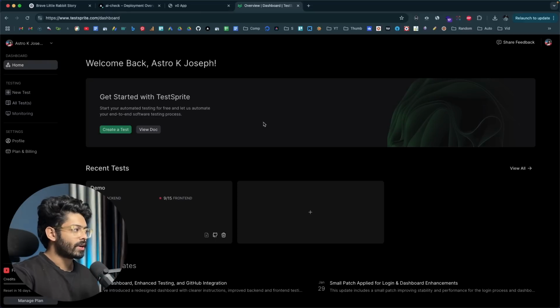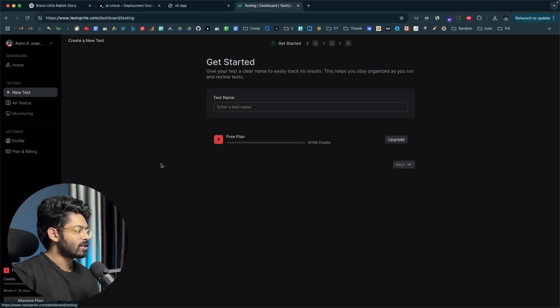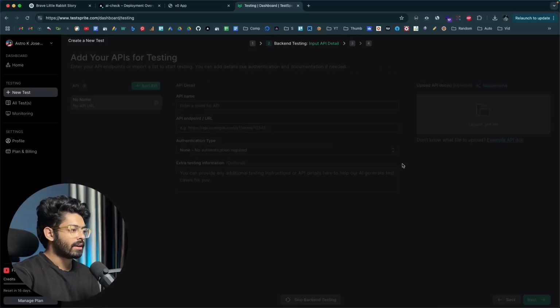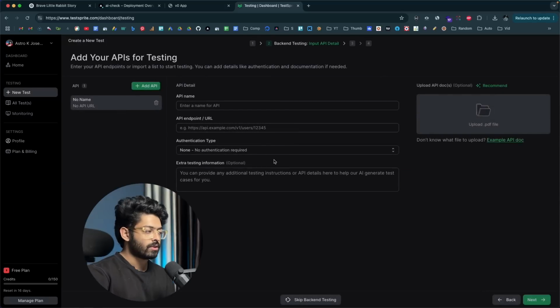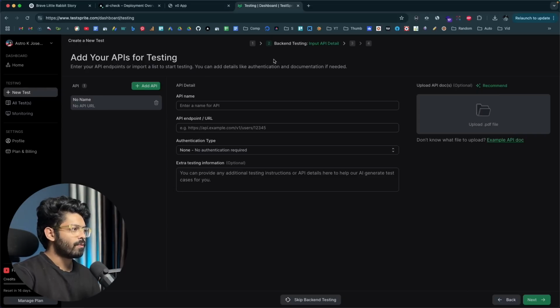Here I'm now logged in, and I'll click on this New Test option right here to run a new test. It is now asking me to enter a name. So I'll say AI detector and click on Next. By the way, I'm now on the free plan, and the free plan gives you around 150 credits. Next up, we need to start with the backend testing part, and it is asking me to add your APIs for testing. So enter your API endpoints or import a list to start testing. You can add details like authentication and documentation if needed.